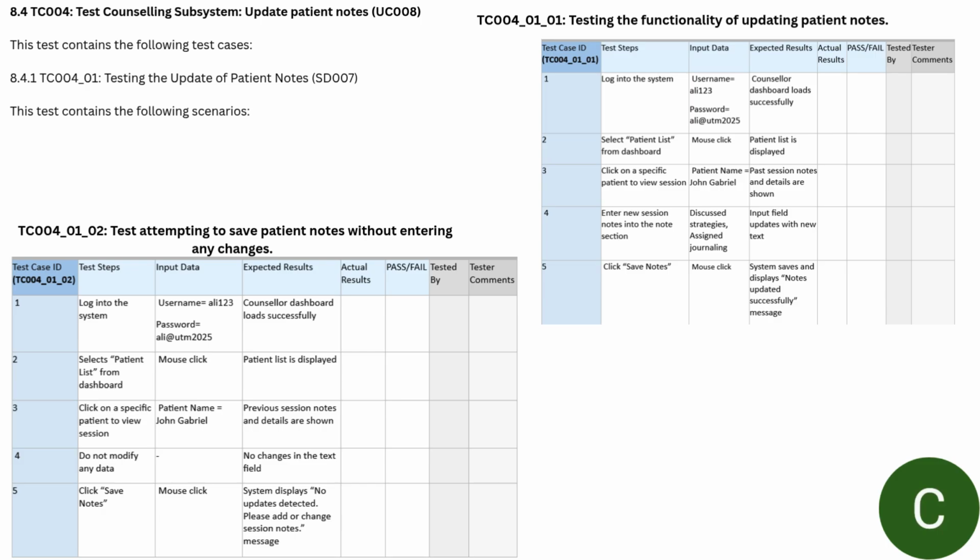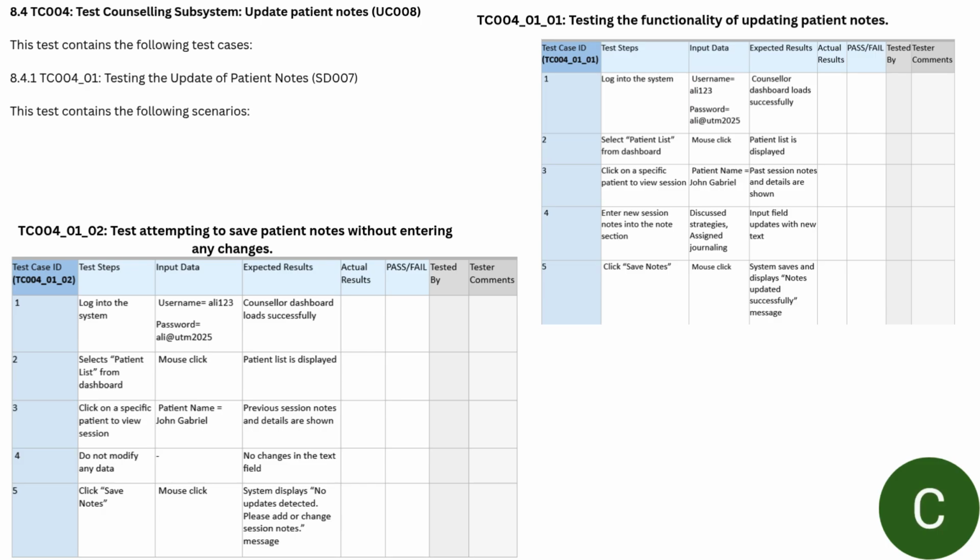First, the counselor will log into the system and input the username and password. The counselor dashboard loads successfully. Then the counselor selects the patient list from the dashboard by using a mouse click as the input. The patient list is displayed. The counselor can click on a specific patient to view the session. In this example, the counselor chooses the patient John Gabriel, and the past session notes and details are displayed.